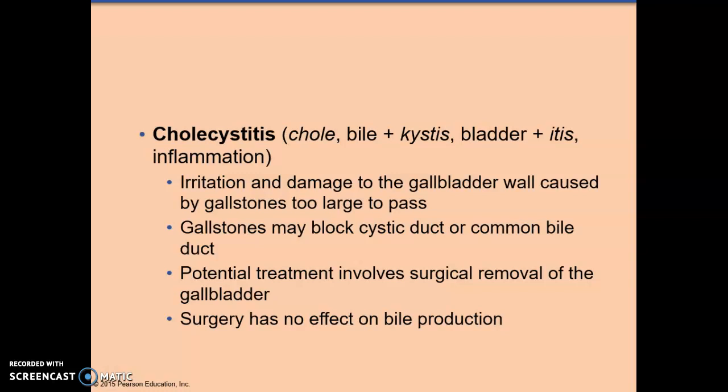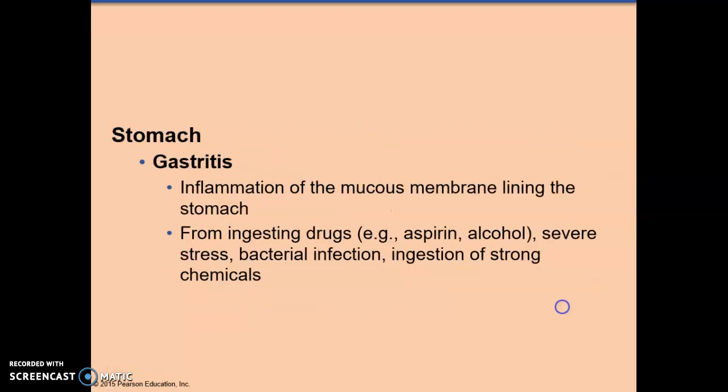Cholecystitis is irritation and damage to the gallbladder wall caused by gallstones too large to pass. So the gallstones can block ducts, and this would result in surgical removal of the gallbladder. Now, bile continues to be produced, and it may be stored temporarily until it's used.